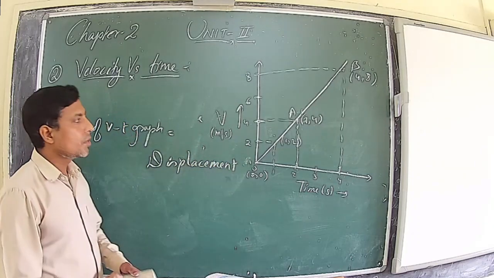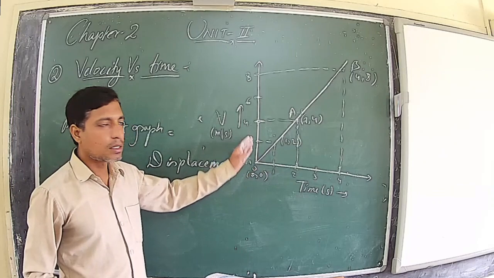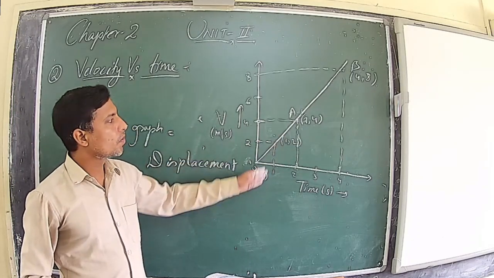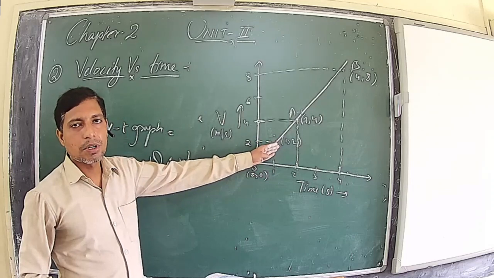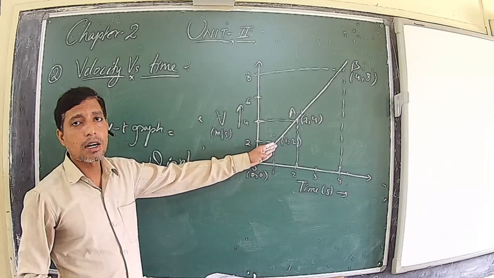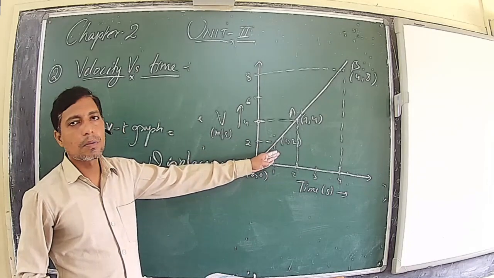So from the v-t graph, if it is a line away from both axes, then it means the body is having variable velocity, uniform acceleration. Slope will give the value of acceleration by which the body is moving. Which acceleration? Constant acceleration. And the area enclosed by the graph will give the displacement covered by the body.